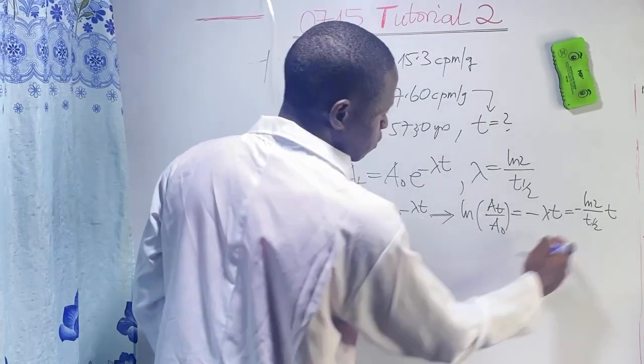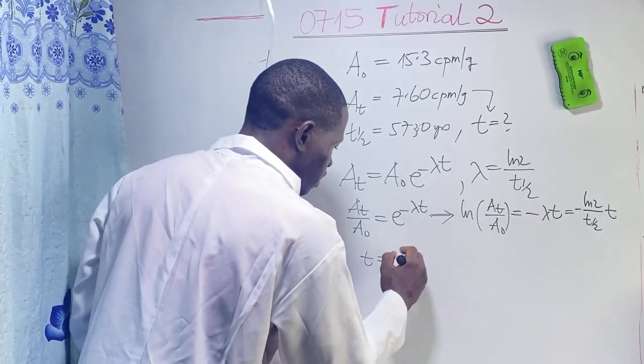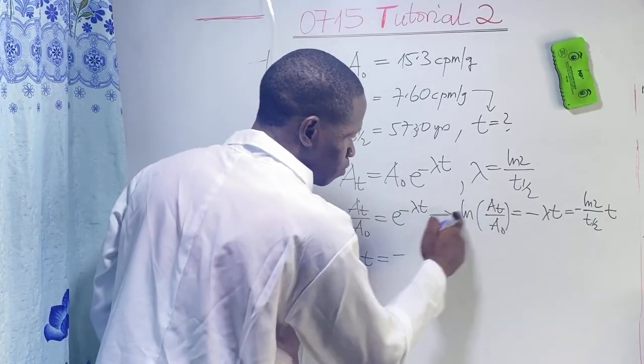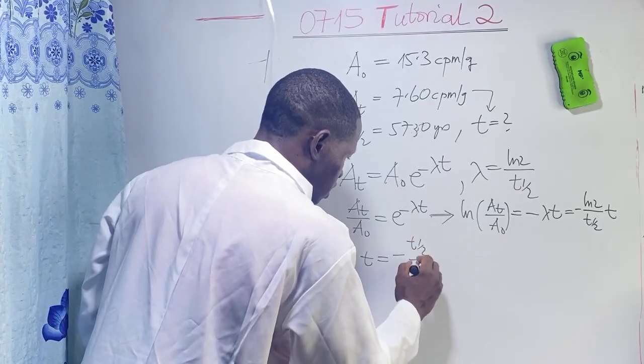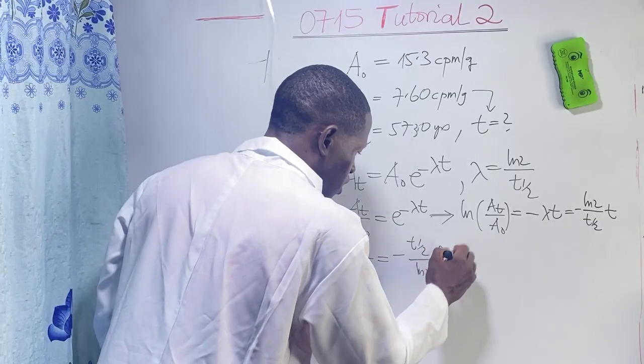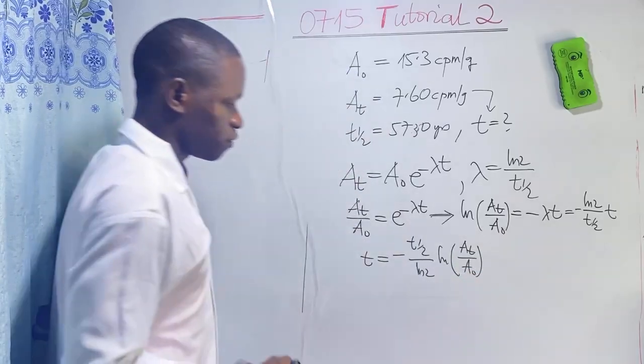We want the time, so we cross multiply. The age, or the time, will be given as minus the half-life divided by ln 2 times ln(A_t/A naught).